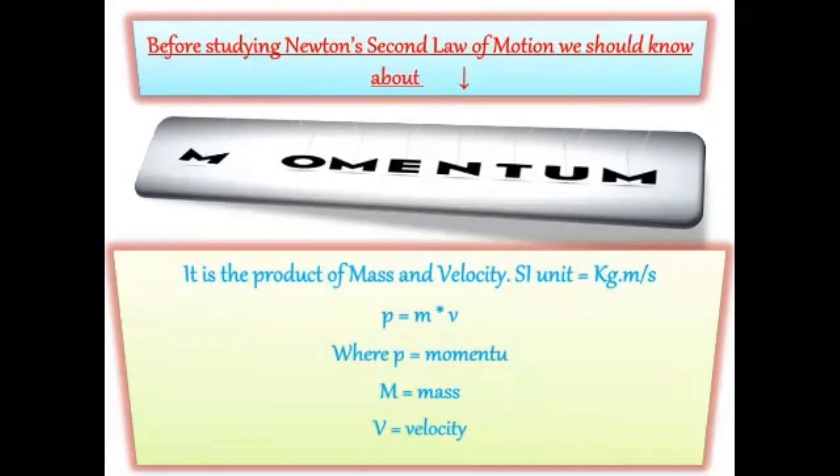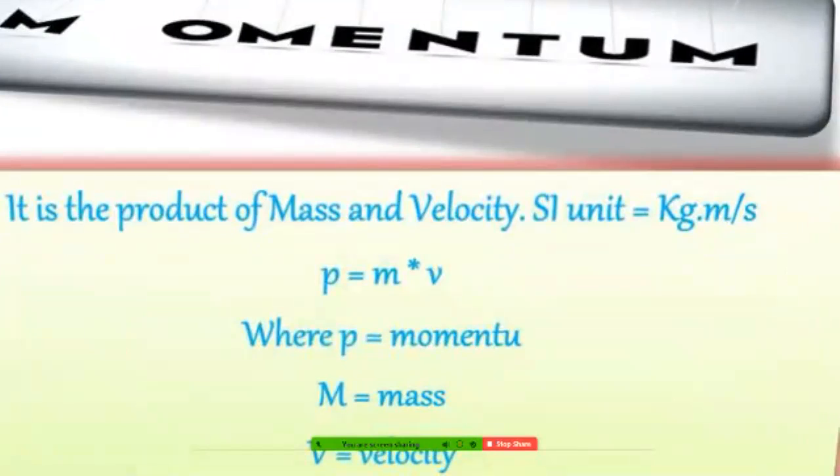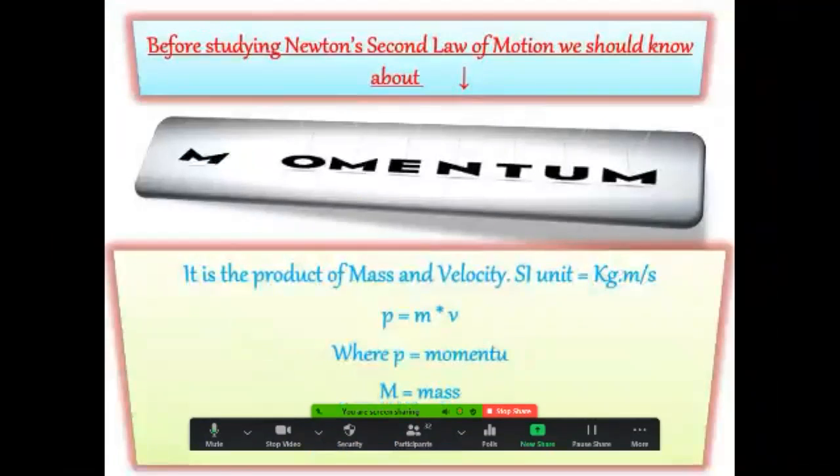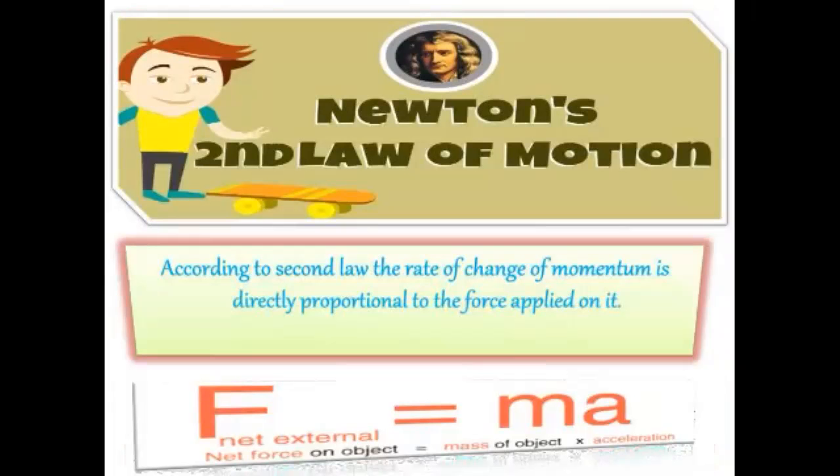Students, momentum: the product of mass and velocity is called momentum, where P is equal to m into v. P is momentum, m is mass, and v is velocity. The SI unit of momentum is kilogram meter per second. Why? Because the unit of mass is kilogram and velocity is meter per second. So we combine them, and kilogram meter per second is the SI unit of momentum.